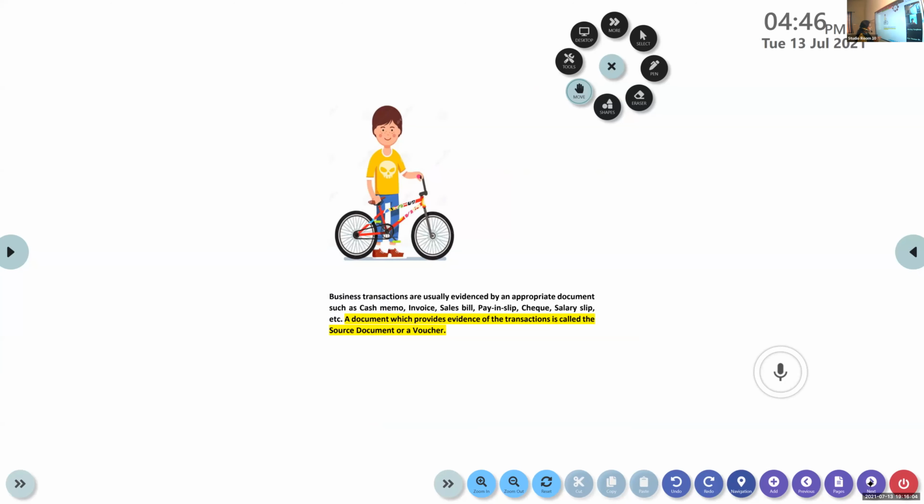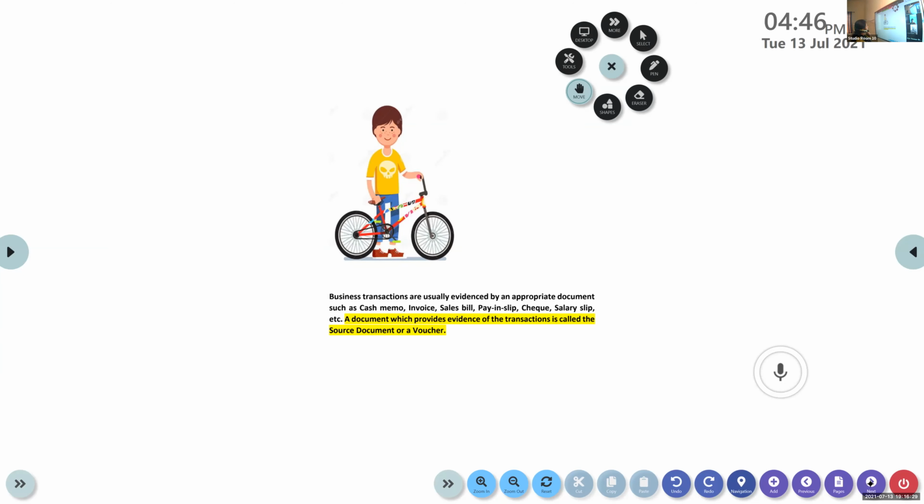Business transactions are usually evidenced by an appropriate document. I told you, there should be a supporting document. What is that called? They are called vouchers. The source document. Are you all listening? Only 7 in the class.